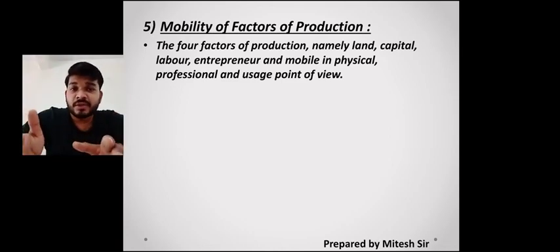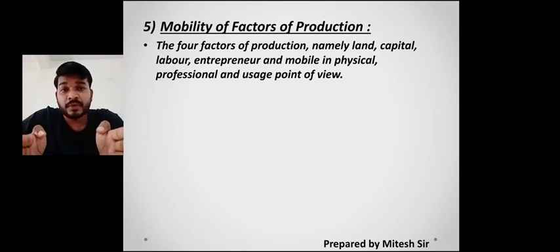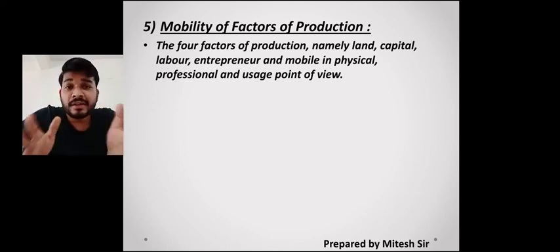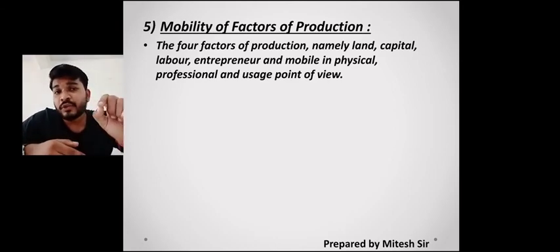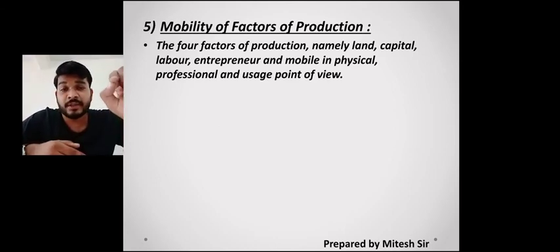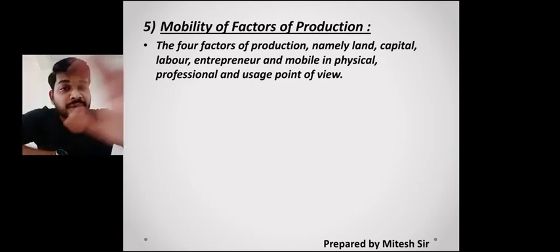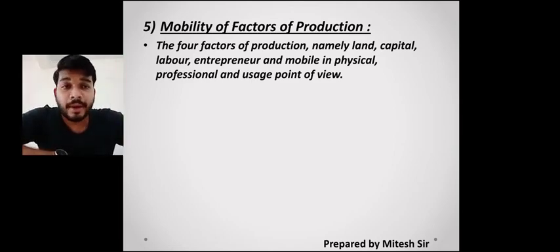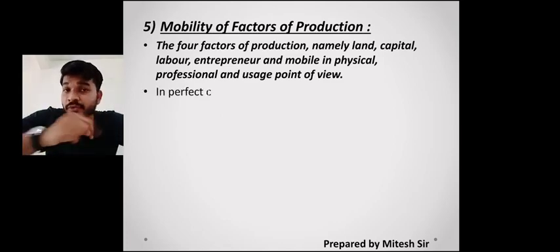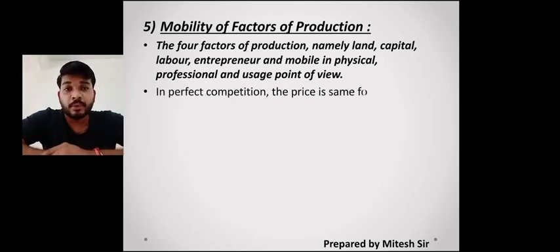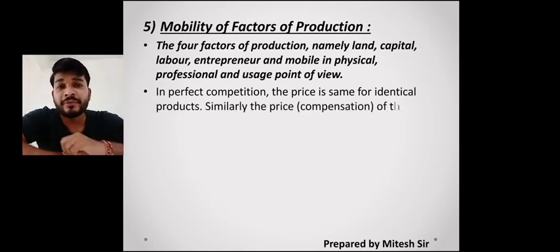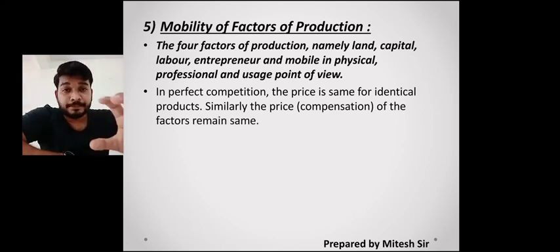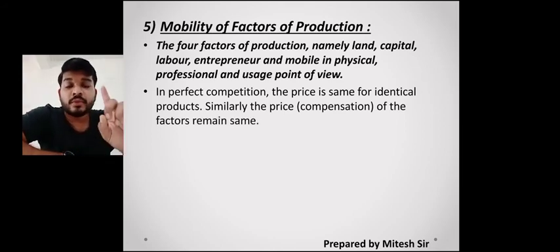So if the rent is not increasing, the labor wages, that is the money given to the laborers, are not increasing, the interest rate on capital is not increasing and the profit margin is not increasing, then the price of the product is the same. The price of the product is similar, it is not changing under the perfect competition market. That's why it is called a virtual market, because it is not theoretically present. If we go to a shop commonly, we will not see perfect competition, but it is only possible in the agriculture sector.